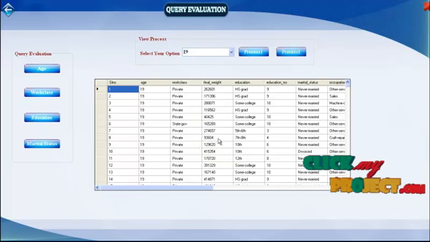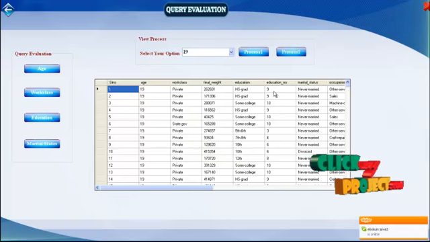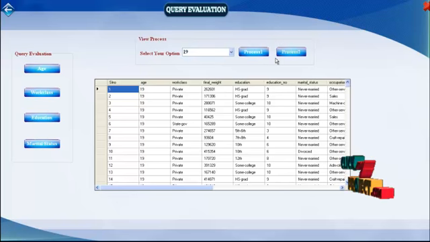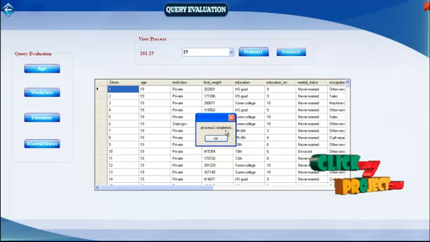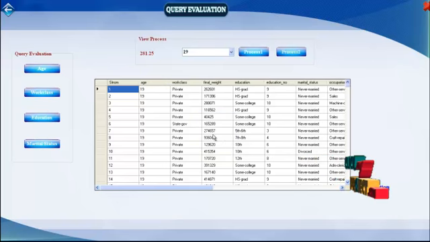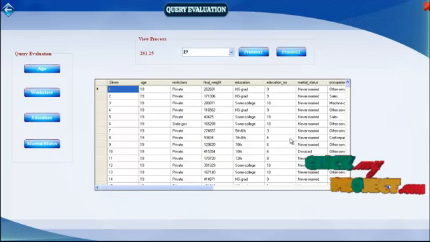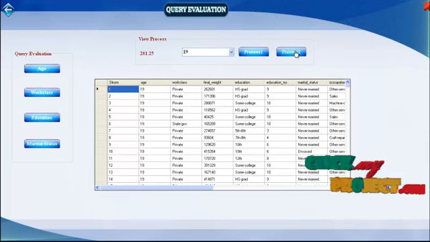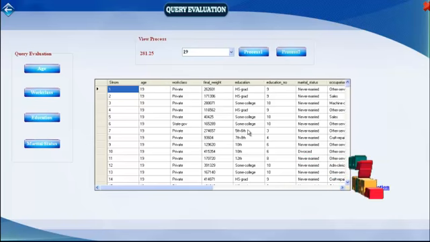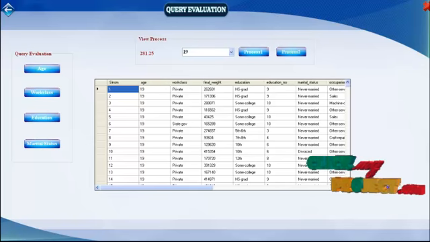Process 1 is completed. This is the value of 19 done in process 1, and now we click process 2. Process 2 is completed, and this is the value of 19 done by process 2. In this query evaluation, we observed that the data is retrieved from the dataset by two processes. These two processes do their job at different time intervals. So we have optimized the queries. Now we go into optimization.